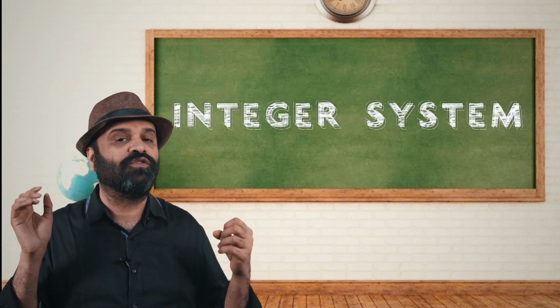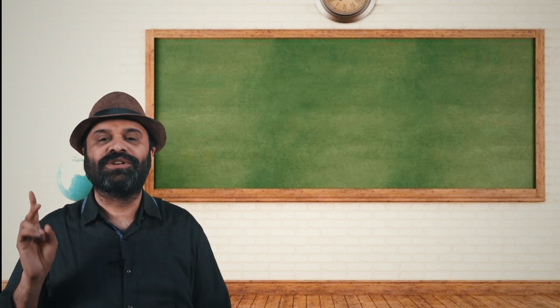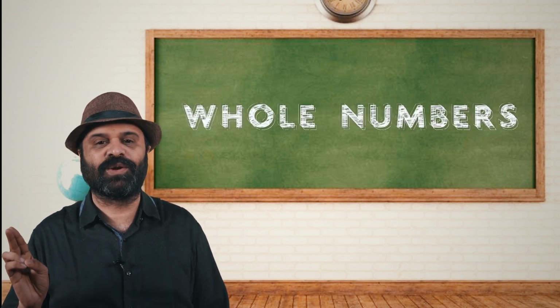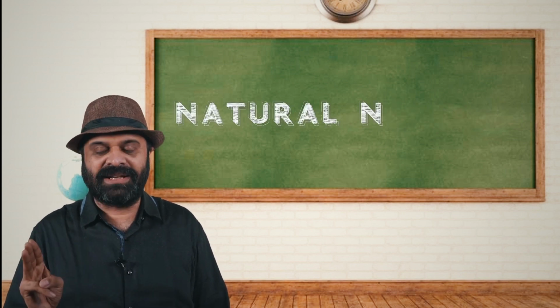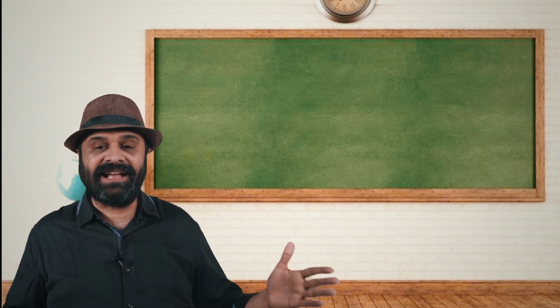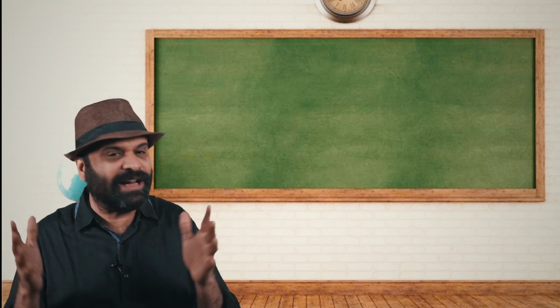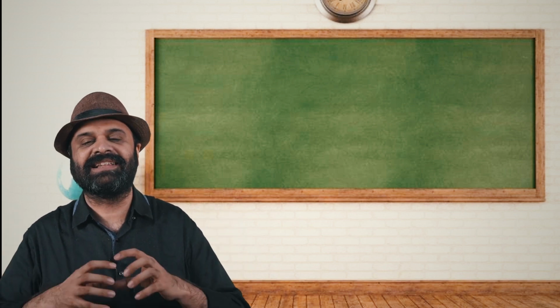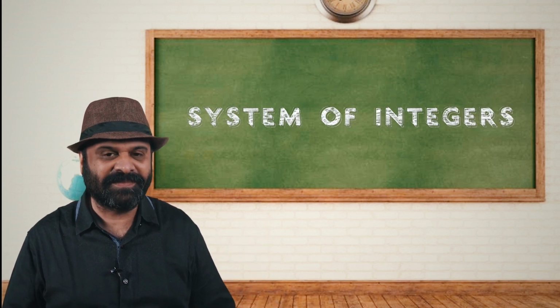So, we learnt about 4 concepts. 1, numbers, which you know what they are. 2, whole numbers when we include 0. 3, natural numbers when we are starting from 1. And fourth, the entire system, which is both the negative numbers and the positive numbers, including 0 in the center, and this entire system is called the system of integers, right?